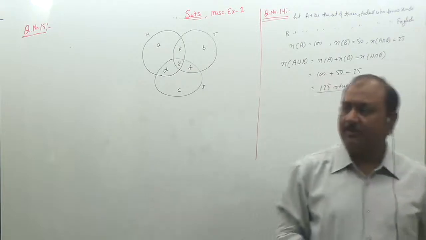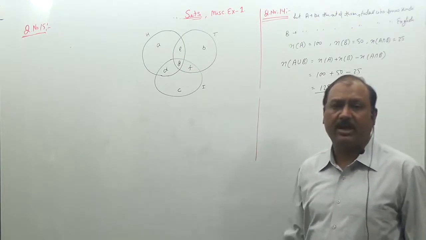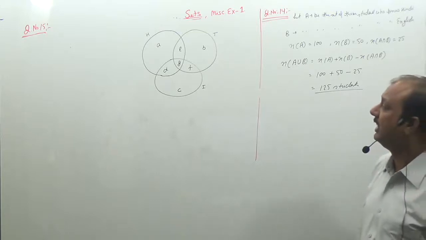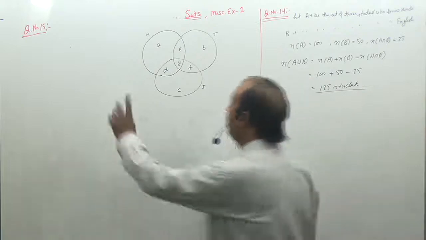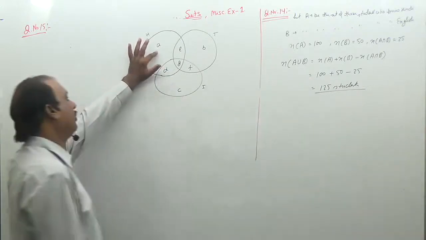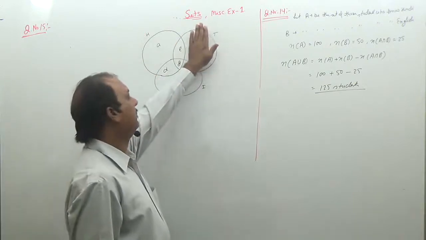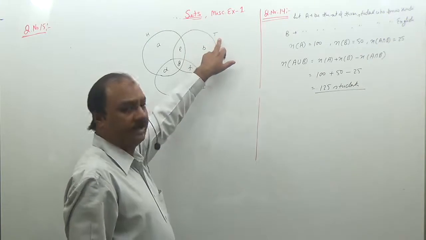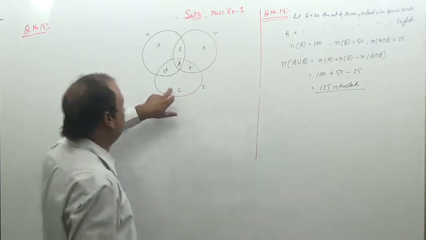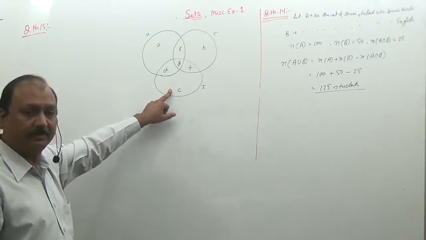In this case, we can define a as the number of people who read newspaper H only. अगर A को define करें तो A का मतलब है number of those people who read newspaper H only. b means those people who read newspaper T only. And c is the number of those people who read newspaper I only.